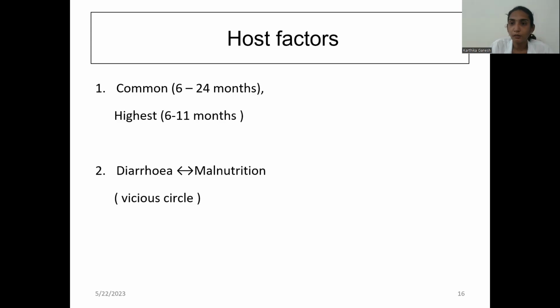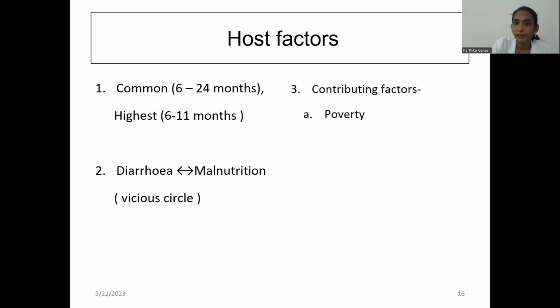In malnutrition, there will be mucosal damage and systemic inflammation. Because of the eroded surface and mucosal damage, when food particles reach it, that will cause diarrhea.